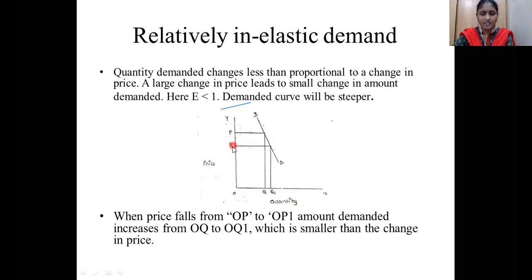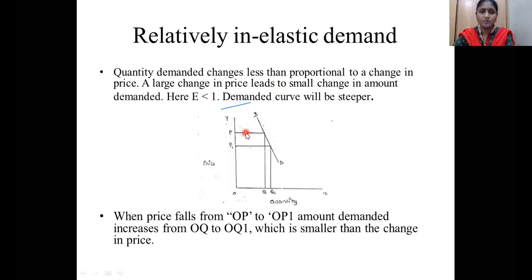Now you are reducing the price level, and the quantity demanded is OQ1. See here, you are reducing the price a lot, but the quantity demanded increases very little. I am giving a 20% discount, but the quantity demanded increases by only 5%. So a large change in the price leads to a small change in the amount demanded.